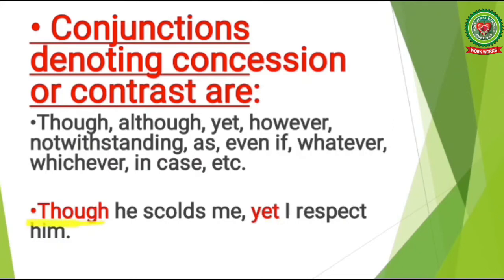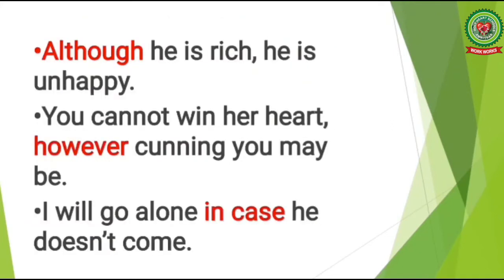Let's take up a few more examples. Although he is rich, he is unhappy. You cannot win her heart, however cunning you may be. I will go alone in case he does not come. Now children, here in these examples, the subordinating conjunctions although, however, and in case are subordinating conjunctions of concession or contrast.